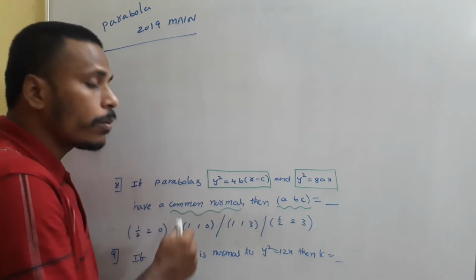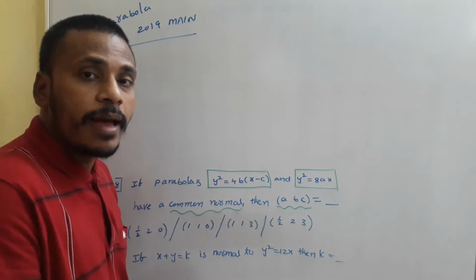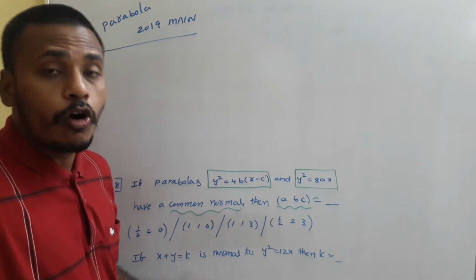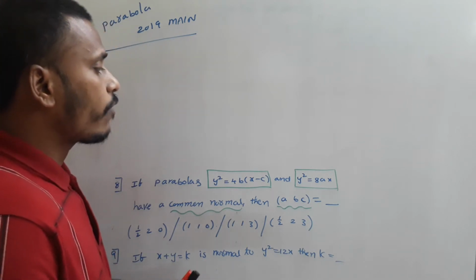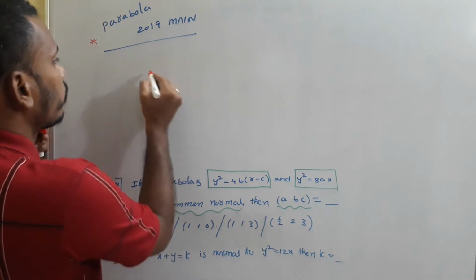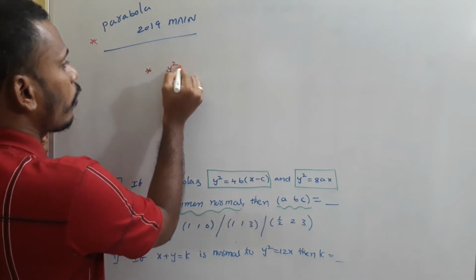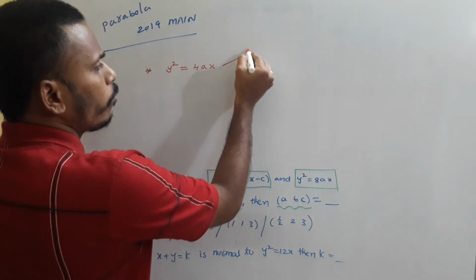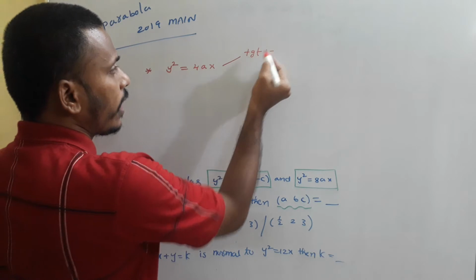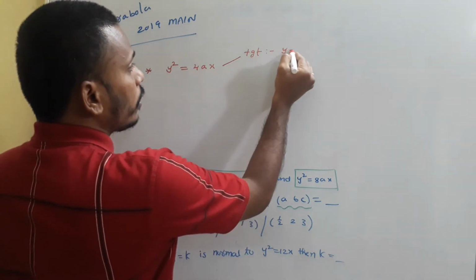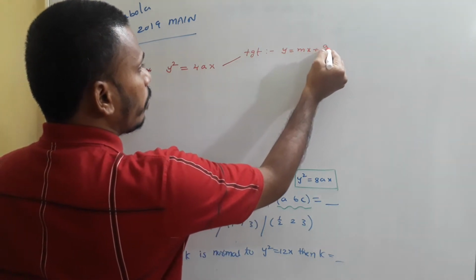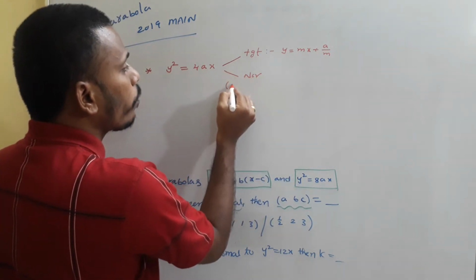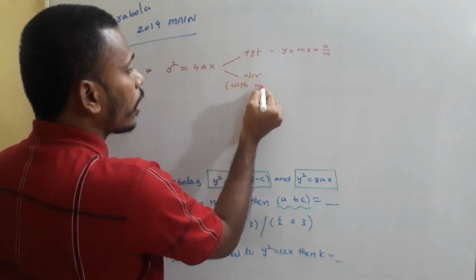So the problem is about a common normal, specifically the normal of a parabola. What is the general form of the normal for the standard form of a parabola? Suppose the equation of the parabola is y² = 4ax. We did a few problems, and the general form of the tangent with slope m is y = mx + a/m. Then what is the general form of the normal with slope m?